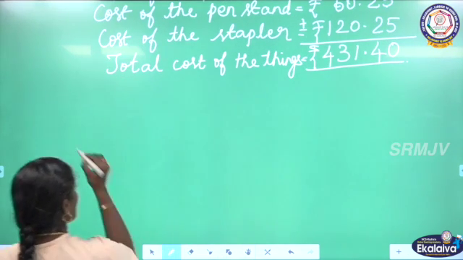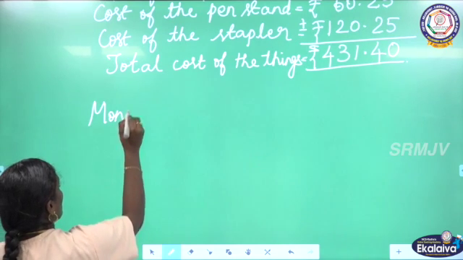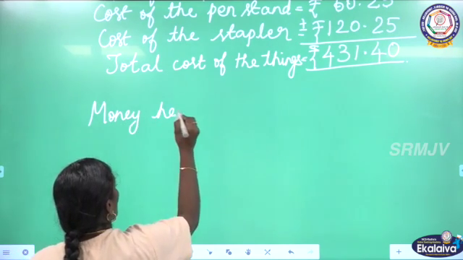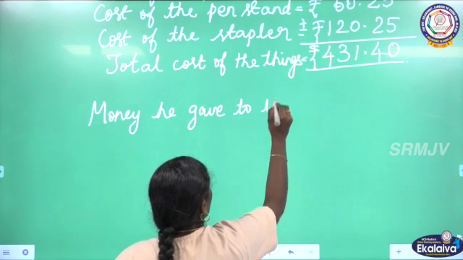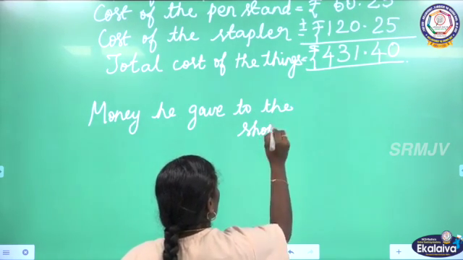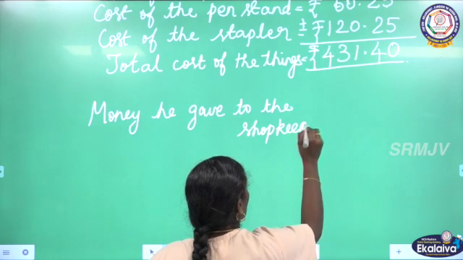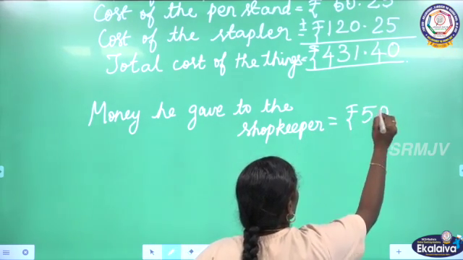So, in step 2, money he gave to the shopkeeper is equal to rupees 500.